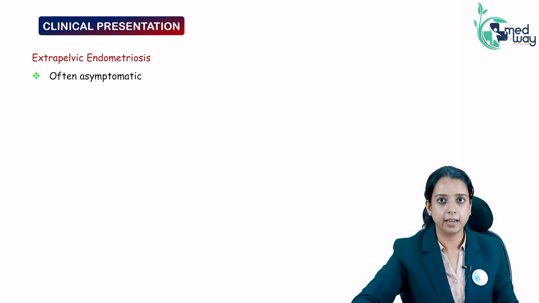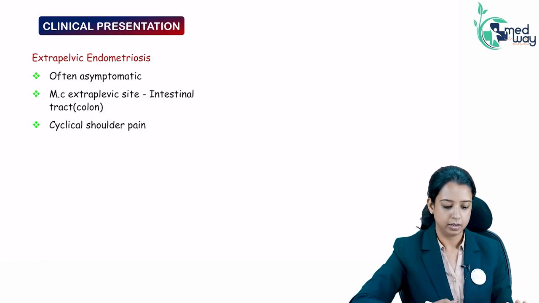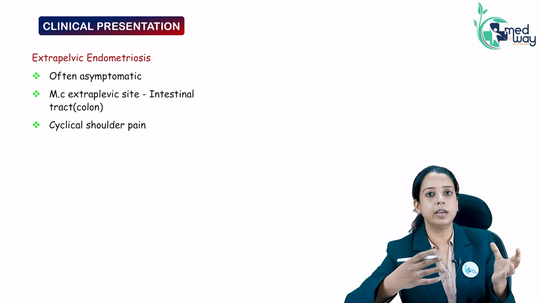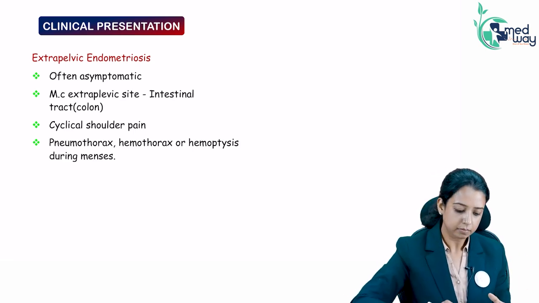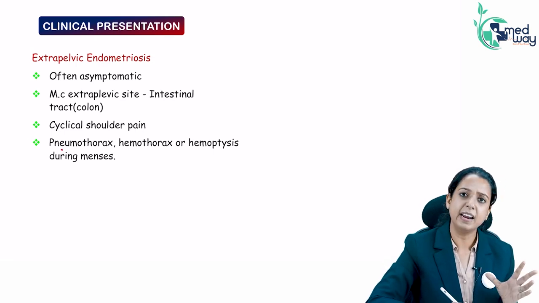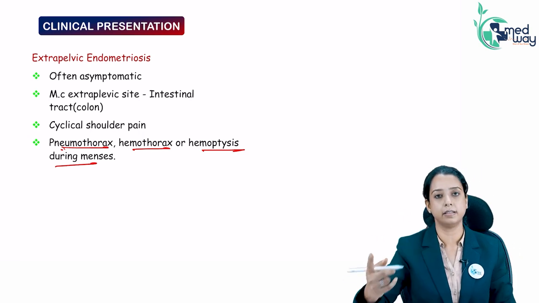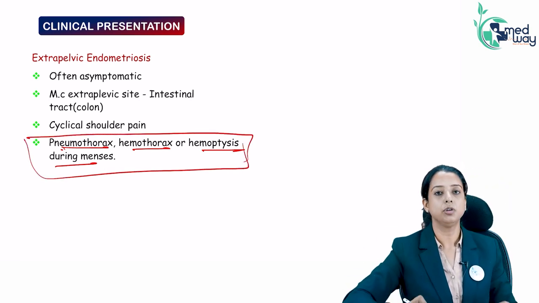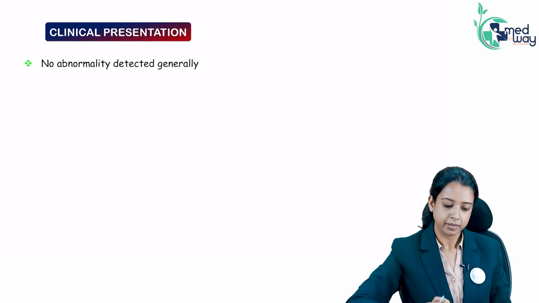What about extrapelvic endometriosis? Most common is GI, colon. So how will it present? Extrapelvic one, the GI symptoms like bloating will be there. There can be bleeding during the menses, there can be rectal bleeding, cyclical pain will be there. Then there can be very rare presentations of pneumothorax, hemothorax and hemoptysis during menses. But remember, these symptoms will happen during menses because that is the time when endometrial tissue is actually active, right?